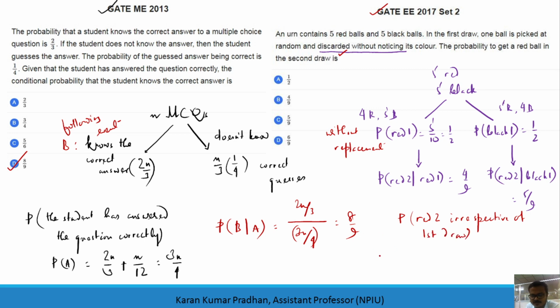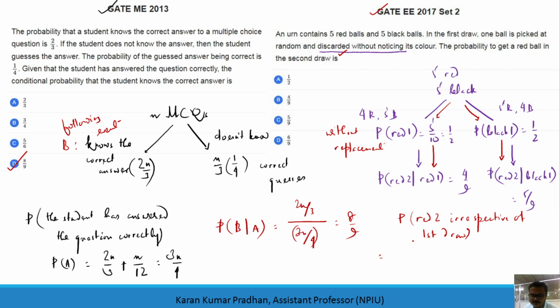Now see what you will do. You go case-wise. For the first case you have this conditional probability, and for the second case you have this conditional probability. These are mutually disjoint events, so you take the sum of the two, because something is discarded and you don't have prior information of the first row.